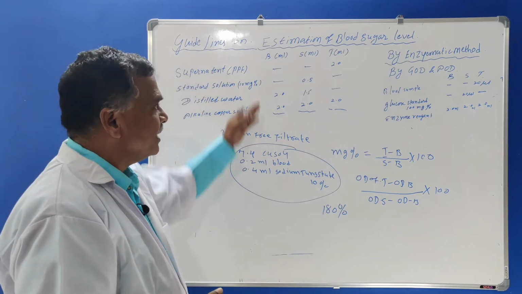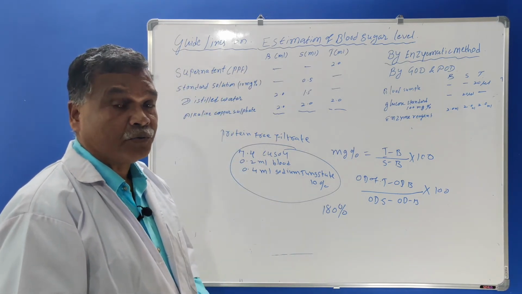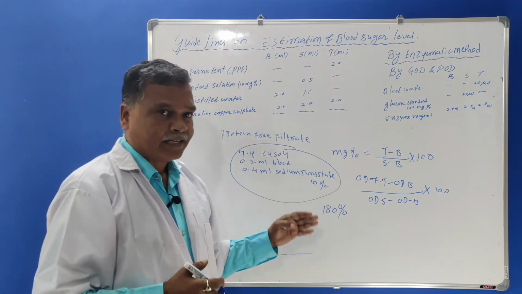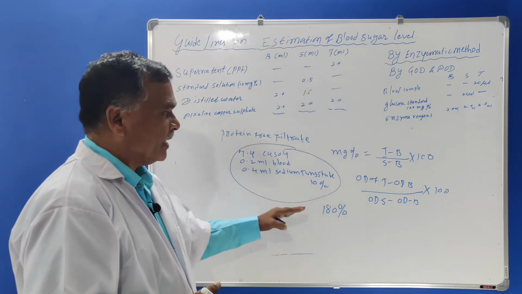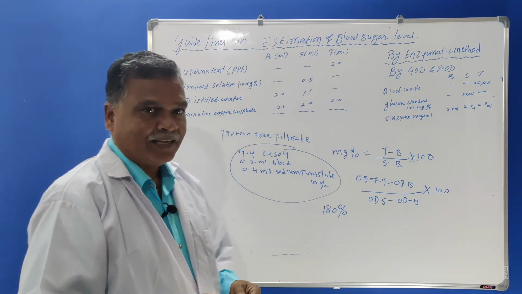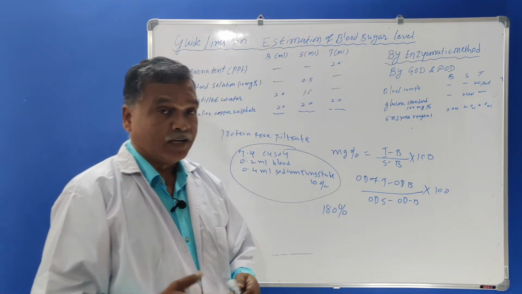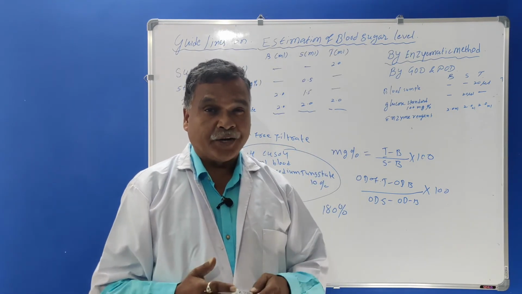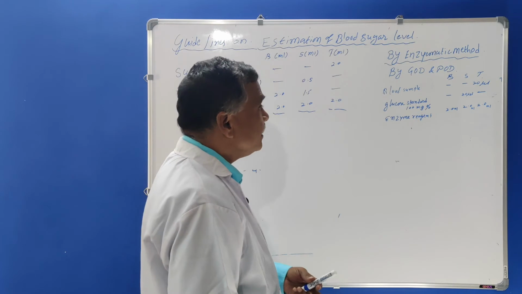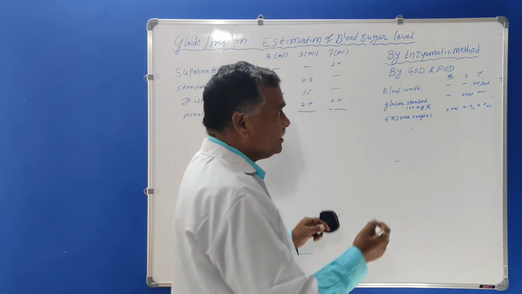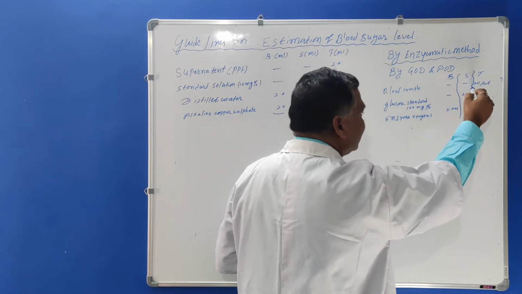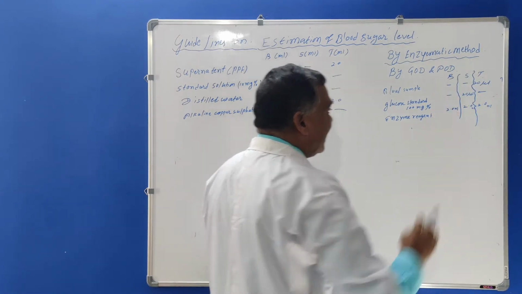So you must know, in this way the estimation of blood sugar level or blood glucose level is done by the reduction method. This reduction method is not a perfect method. Therefore nowadays an enzymatic or kit method is used in the laboratory by pathologists. In this enzymatic method, three test tubes are marked as blank, standard and test.